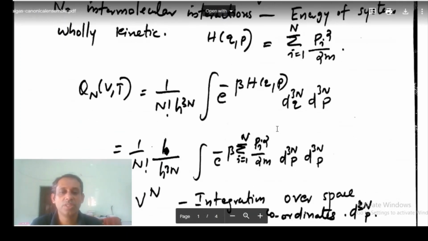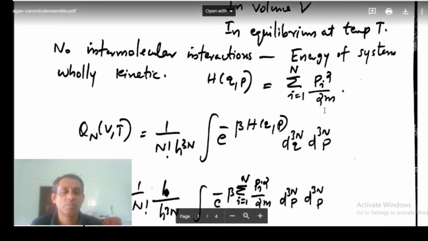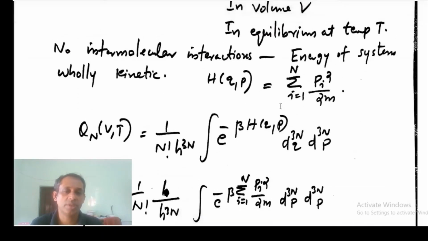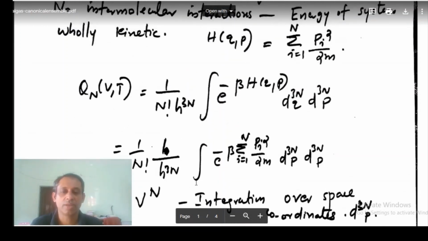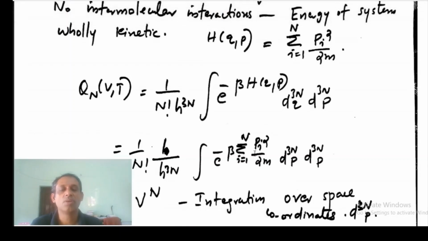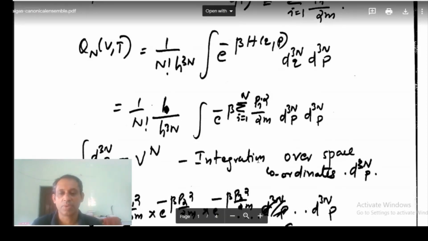Now for H, I substitute the sum from i equal to 1 to N of p_i squared by 2m. So I have 1 by N factorial, e to the power minus beta sum from i equal to 1 to N of p_i squared by 2m, d3N p d3N q. This is actually q, the position and momentum coordinates.